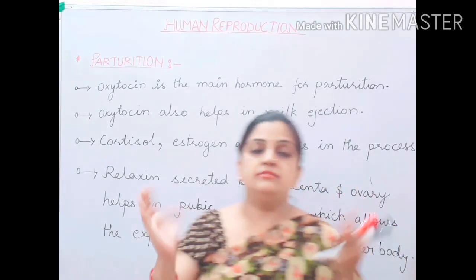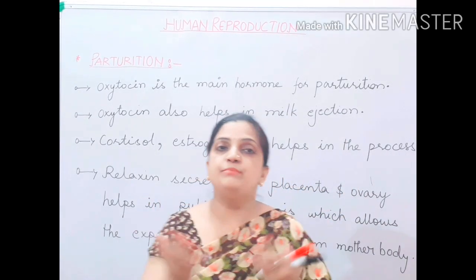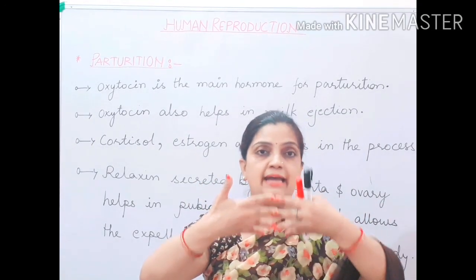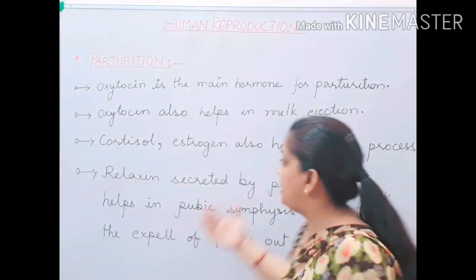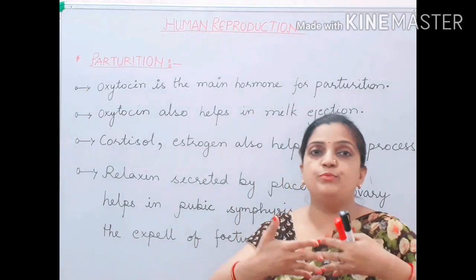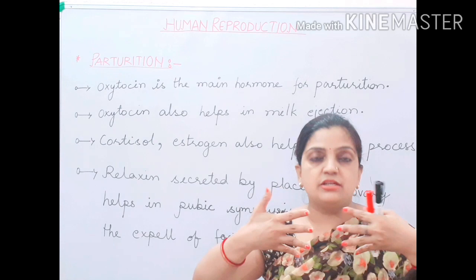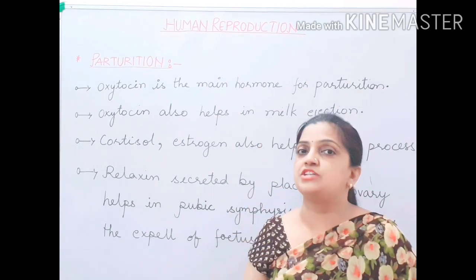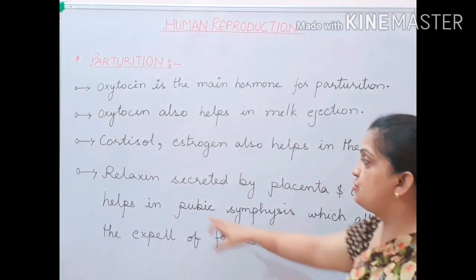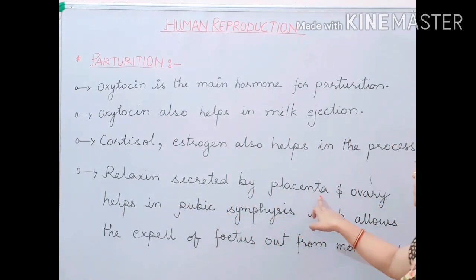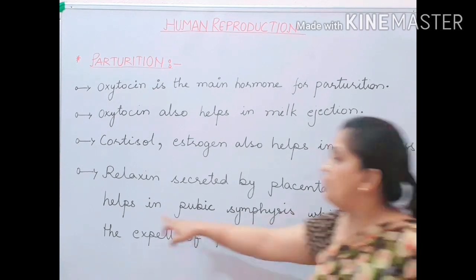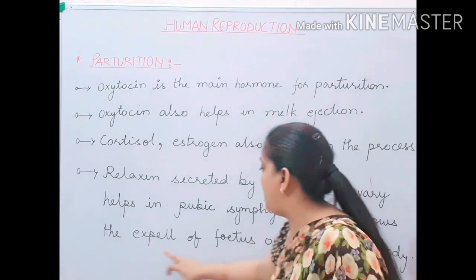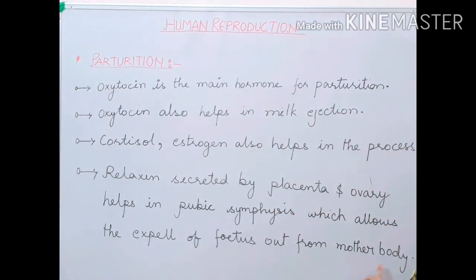Now the females have a pubic bone, the hip bone. These bones are joined in this way and they are broader. This relaxin hormone allows the pubic bones to separate, to create more space among them so that the child can be easily expelled out. So relaxin is secreted by the placenta and ovary, which helps in pubic symphysis, which allows the expulsion of the fetus out of the mother's body.